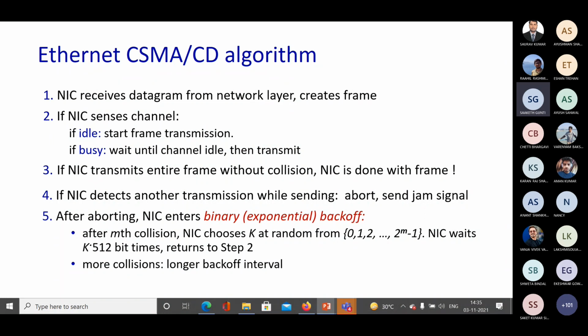After it waits this much time, it will go back to step 2 and start sensing the channel again. If it senses the channel is busy again, then again it will go to the backoff stage.